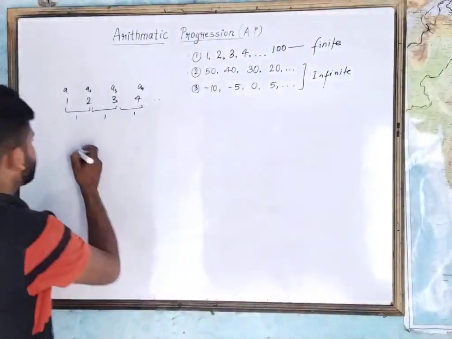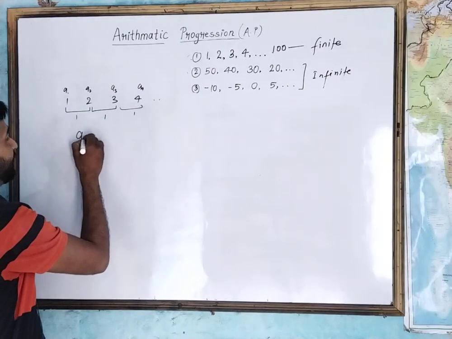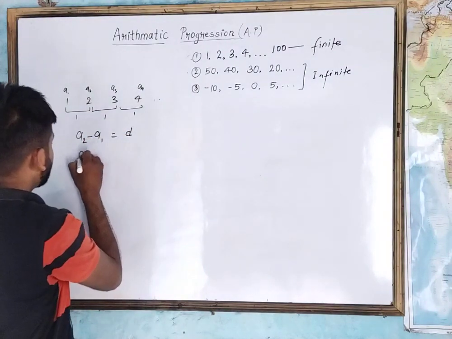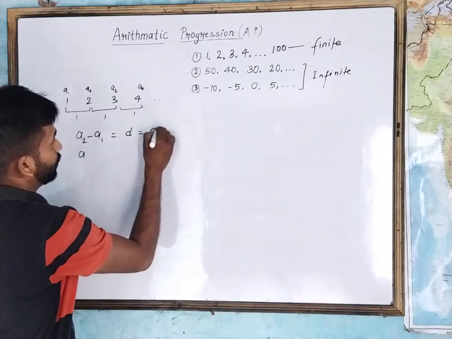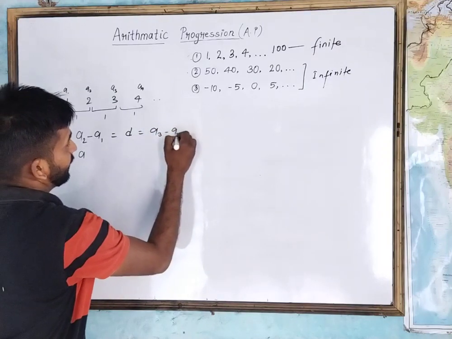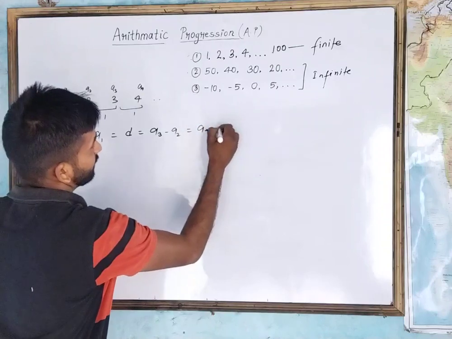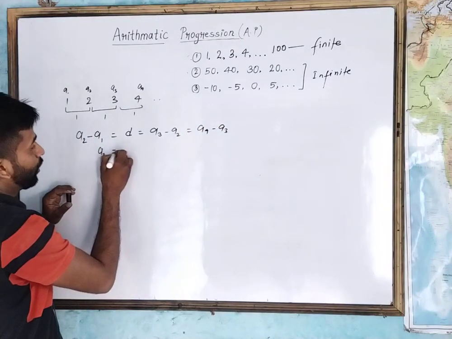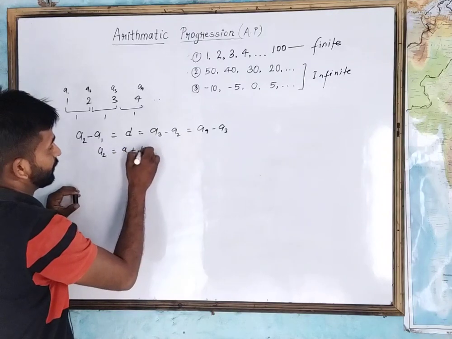So it can be written as a2 minus a1 equal to d, or equal to a3 minus a2, equal to a4 minus a3. So a2 can also be written as a1 plus d.